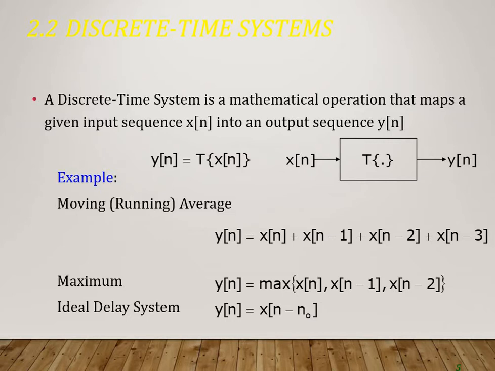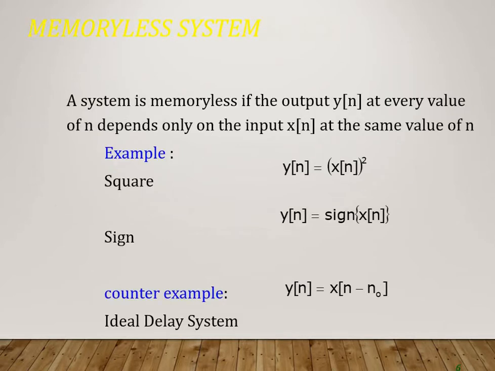Now there are different types of discrete time system. The first one is static or memoryless system and dynamic system. Whenever we discuss about system, there is a pair of system in every classification, because if there is a memory system, there should be a memoryless system. If there is a static system, there should be a dynamic system. In this way, the first pair is static or memoryless system with dynamic or memory system.